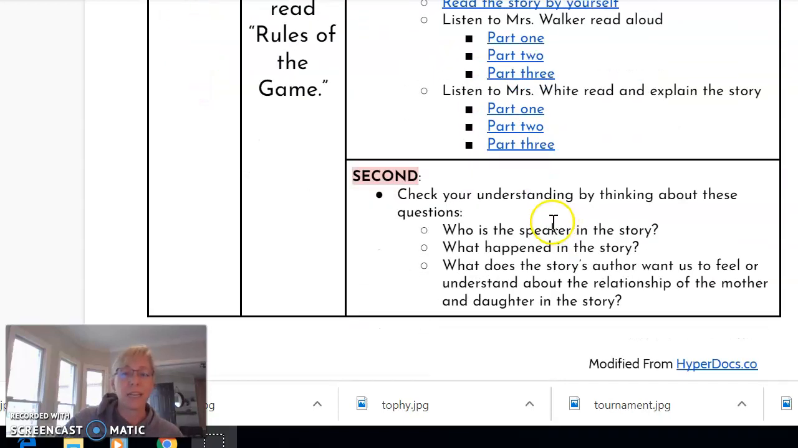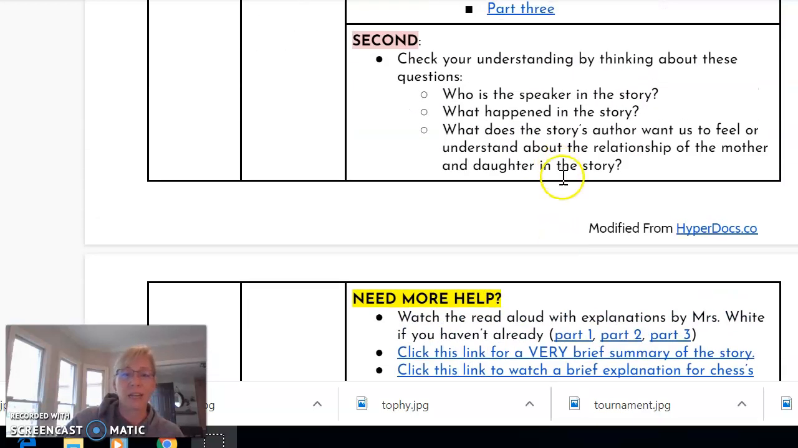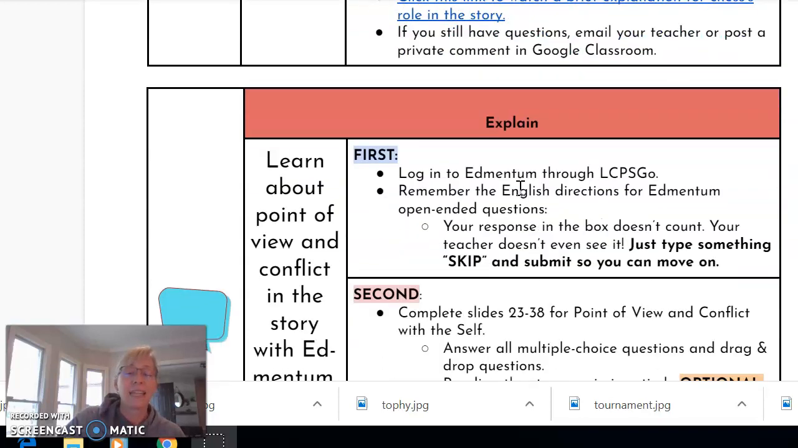Once you've done the reading, do a little thinking on your own about what's happening in the story with these guiding questions. And then if you need more help, you can always check these 2 links here. In the next box, that's the explain box. This is where we're going back into Edmentum. Make sure you log in through LCPS Go, and you're going to finish the rest of the slides from last week. So that's slides 23 through 38.